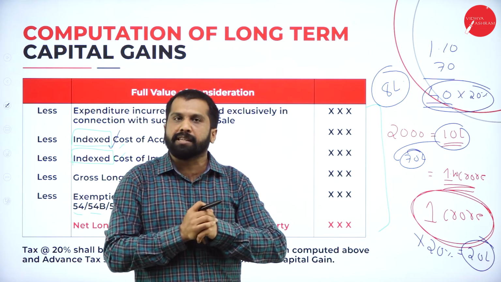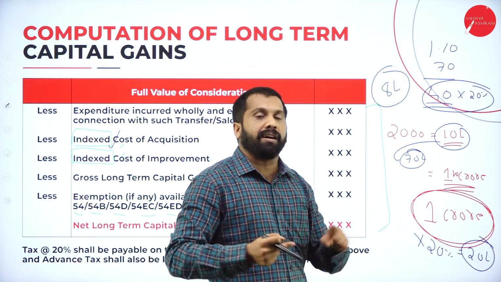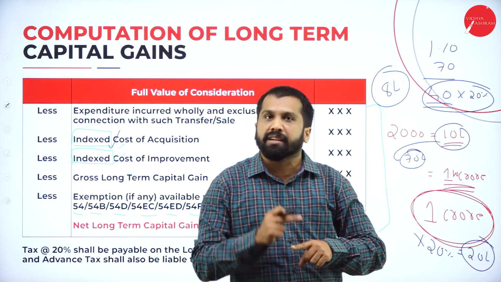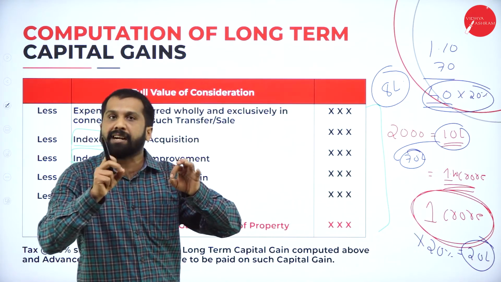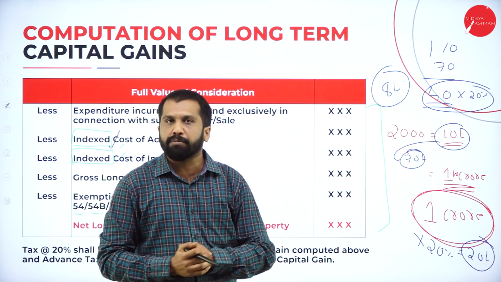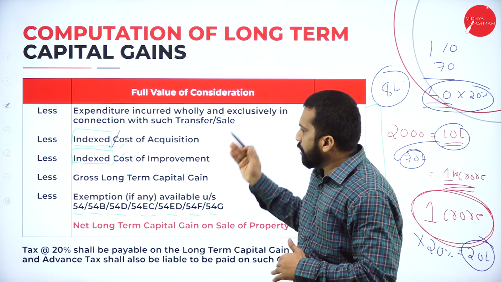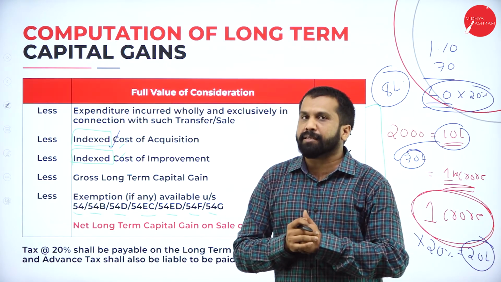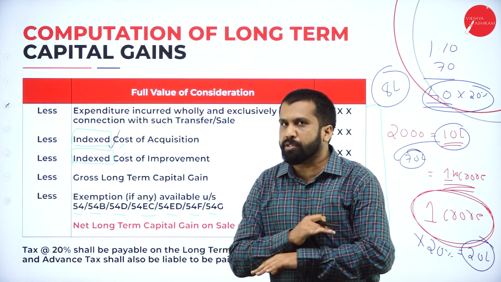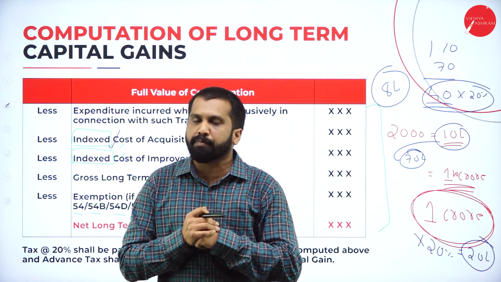There are certain numbers. If it is 2020, you should use this number. 2021, you should use this. 2022, year-wise, you have indexation. Year-wise, the money value chart is given. If you apply that, it will convert. Hope you are clear. Good. This is all about indexation. I hope that you have learned many concepts in capital gain so that in the next session, we'll go directly with the problems. Almost we are done with your theory part, and the next session is all about your problems.